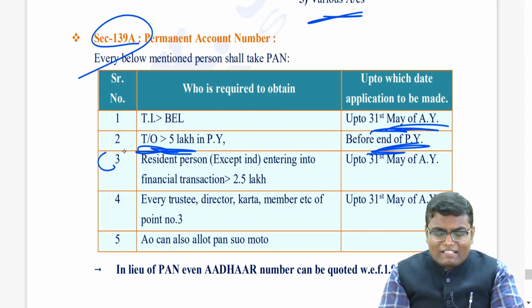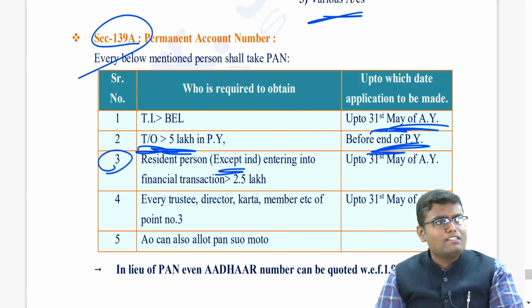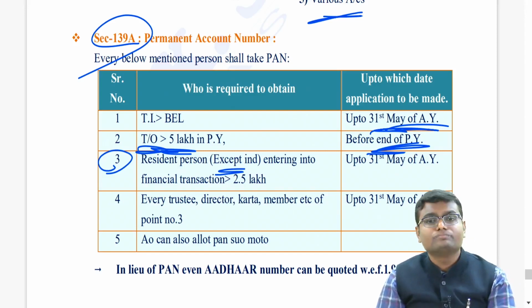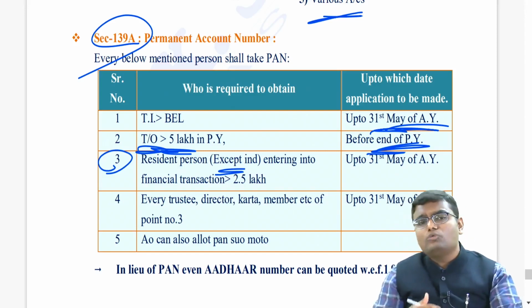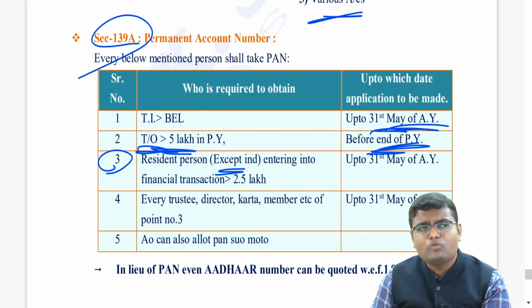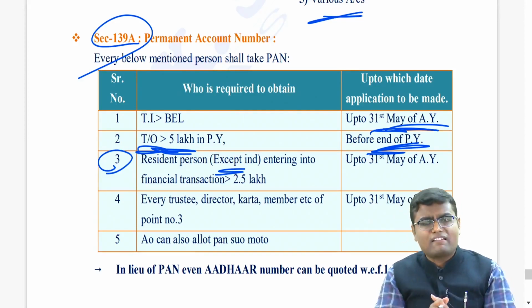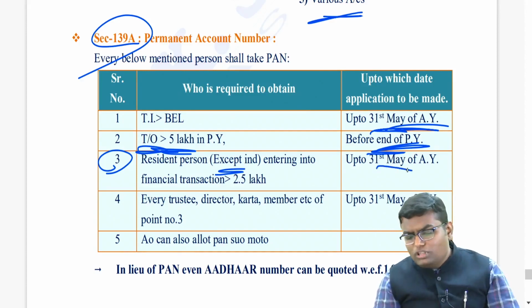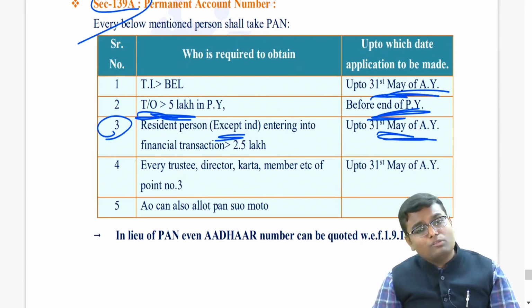Let's say you are a resident person except individual, meaning you are a HUF, firm, company, AOP, BOI, etc., and you are entering into a financial transaction for an amount of more than 2.5 lakh. You are investing something, you are issuing shares, you are taking a loan of more than 2.5 lakh. Then up to 31st May of the assessment year, you have to compulsorily file your return of income.